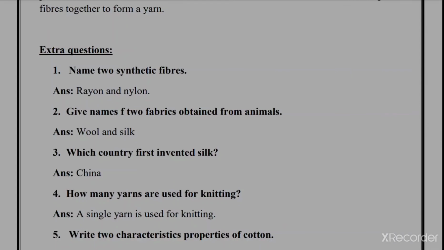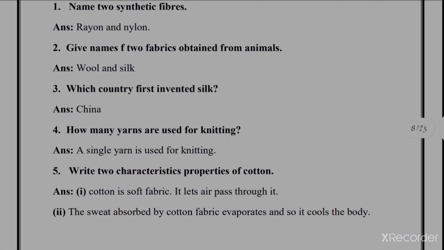Second one is give names of 2 fabrics obtained from animals. So only 2 are there, that are wool and silk. Which country first invented silk? So China invented the silk. How many yarns are used for knitting? So a single yarn is used for the knitting process.